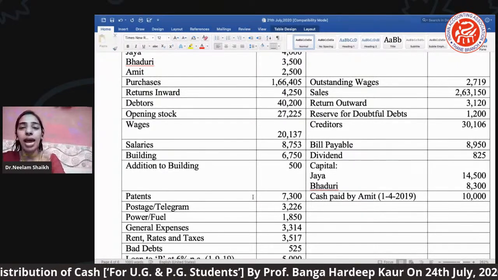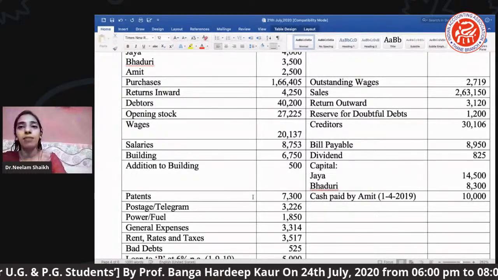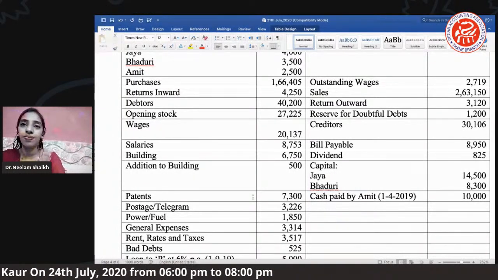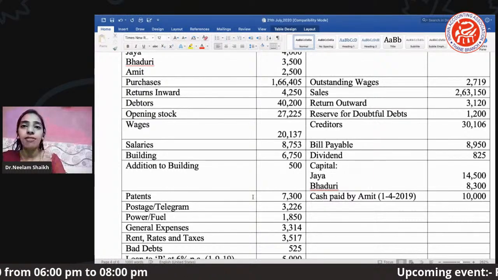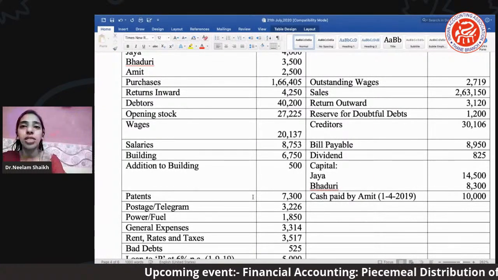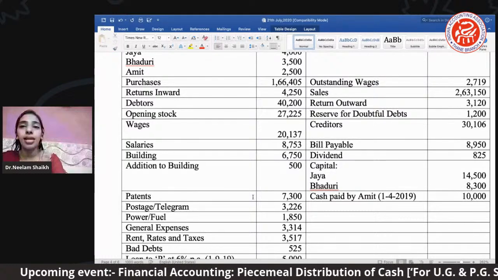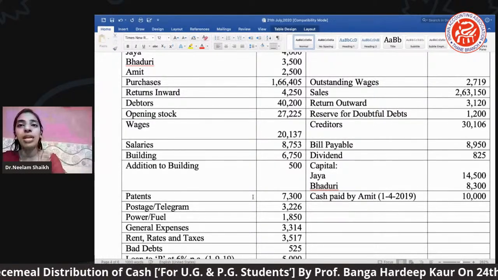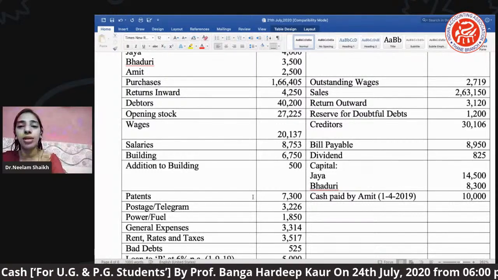Building is your asset. Addition to building. In a building, an addition has been made. So that addition to building is your asset. We have patents, postage and telegram. Patent is again an asset. Postage and telegram, it's your indirect expenses. So it will be posted under P&L debit. You can write it as PD. This will help you to understand.